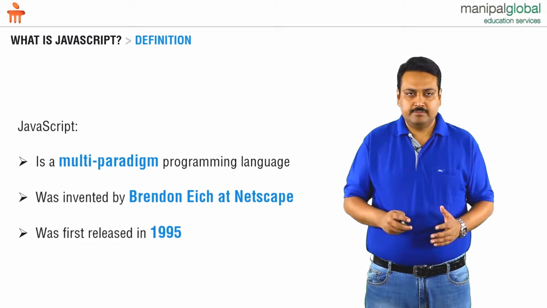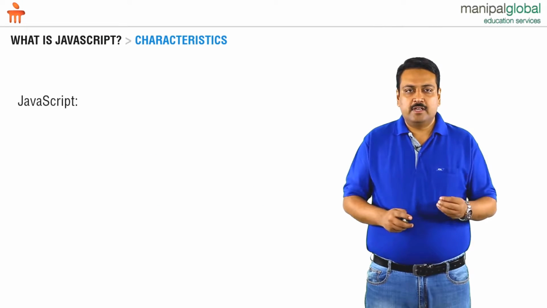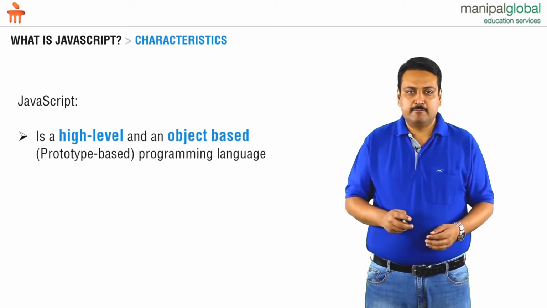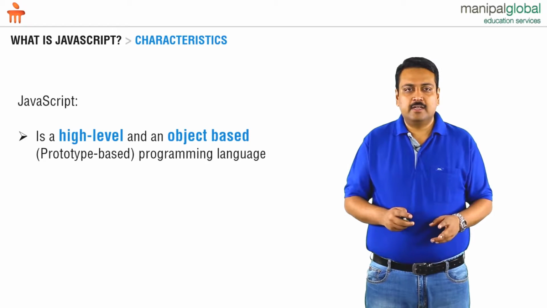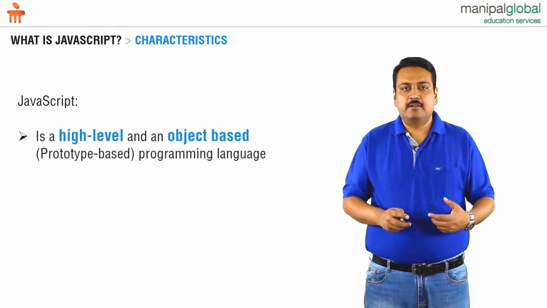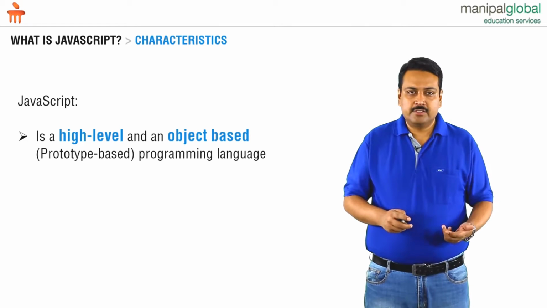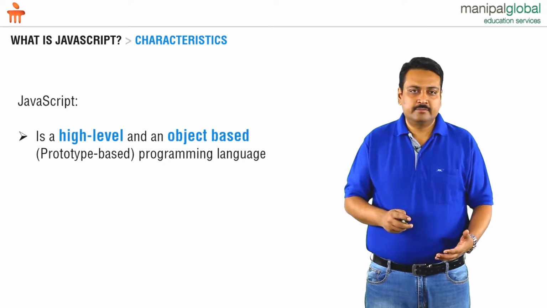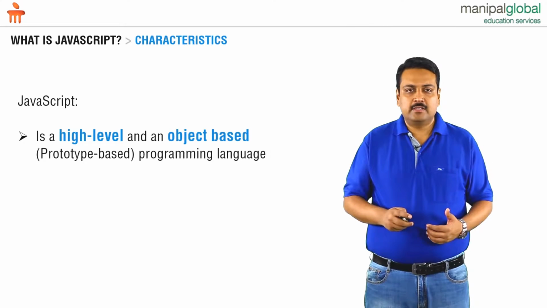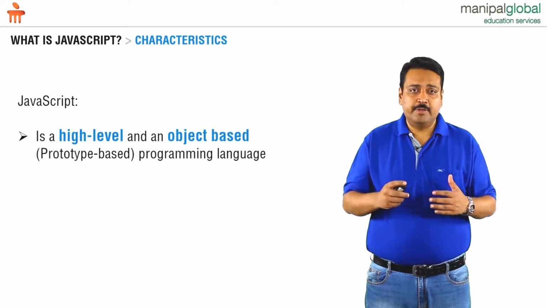Some of the major characteristics of JavaScript are that it is a high-level, object-based programming language. High-level in the sense that we cannot work with memory. High-level in the sense that we cannot develop device drivers. High-level also means that we cannot work with hardware. The syntax of JavaScript is very much English-like. And another aspect of JavaScript is that it is object-based.